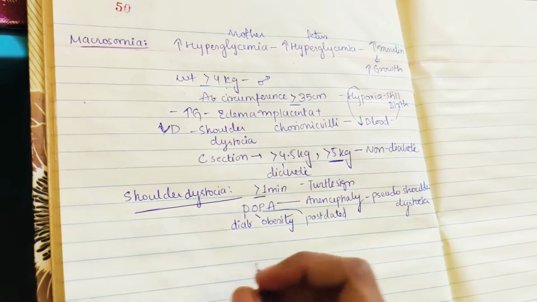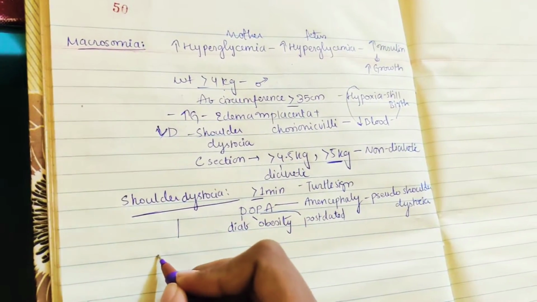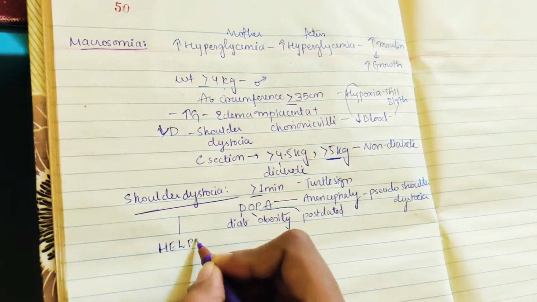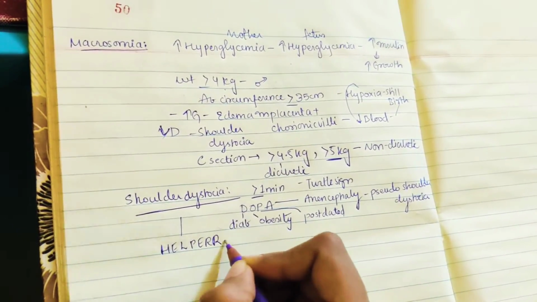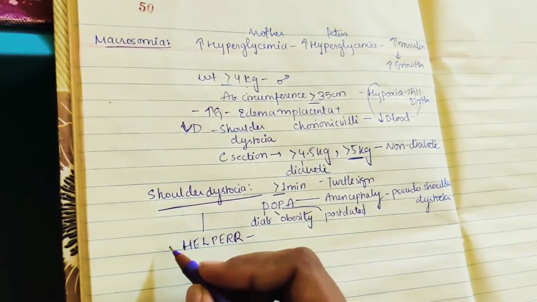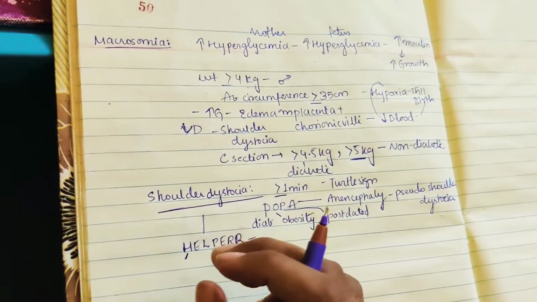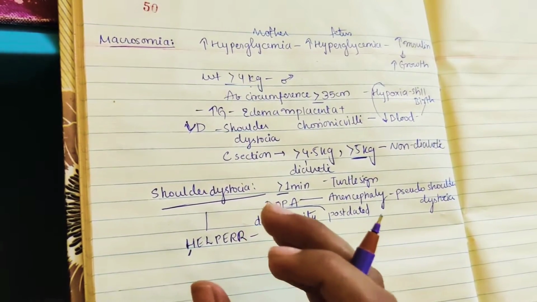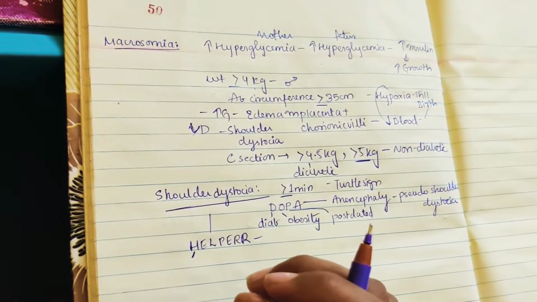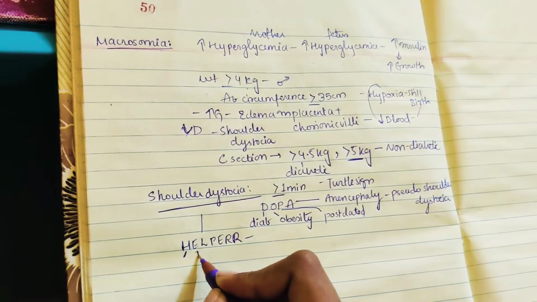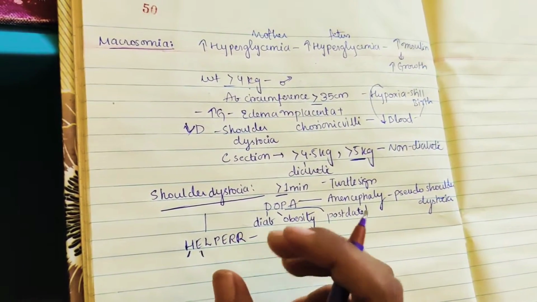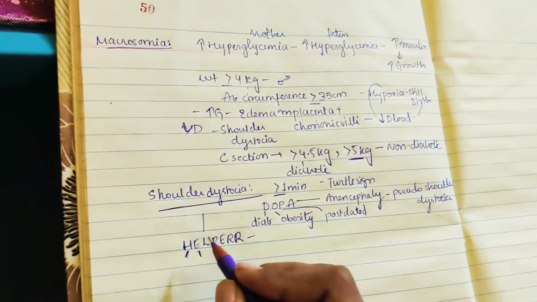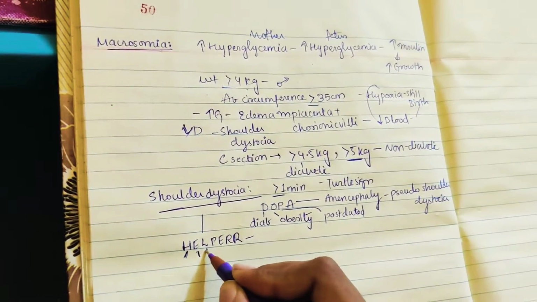Okay, and now coming to management. How to manage this kind of shoulder dystocia? Here the mnemonic is HELPERR. What is this? H means call for help. First we need to call for some people. Next is do not give fundal pressure. And E stands for episiotomy. We will give episiotomy. Remember H, call for help. E for episiotomy, and L for legs maneuver.